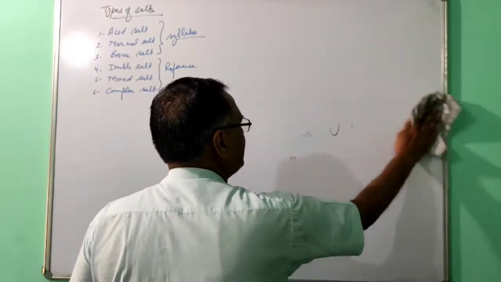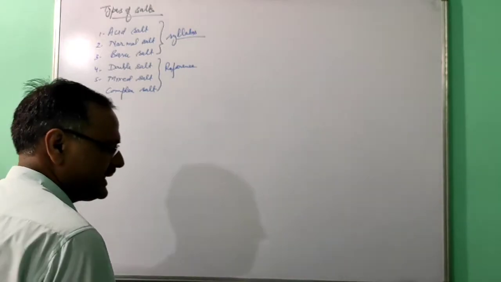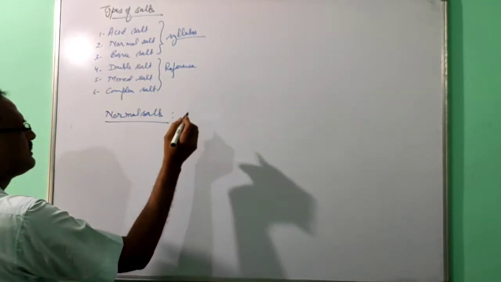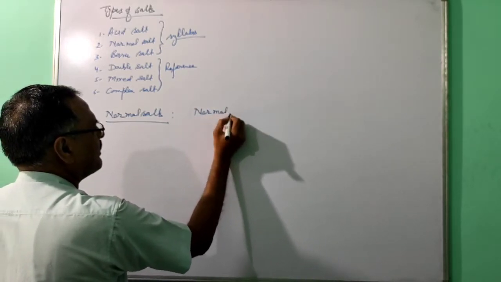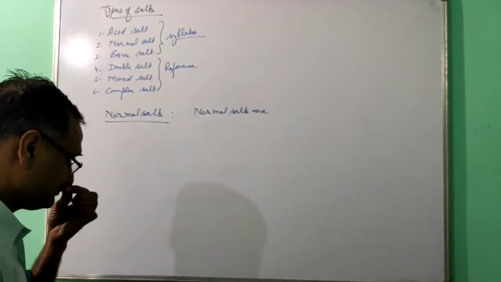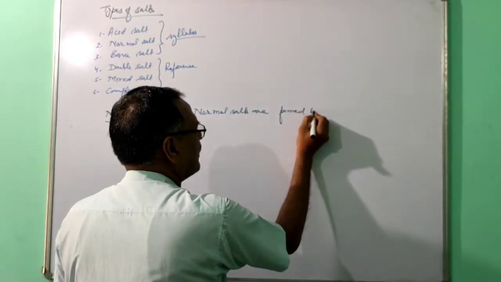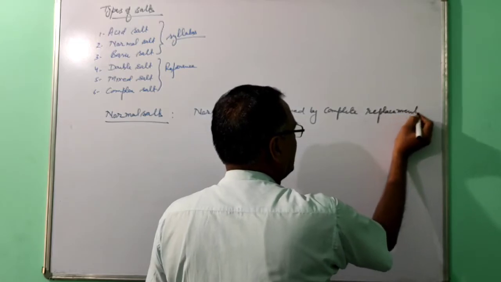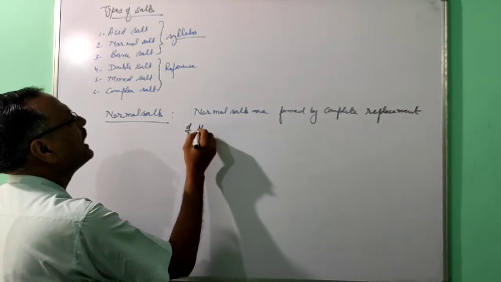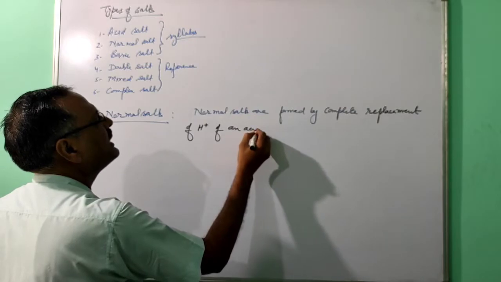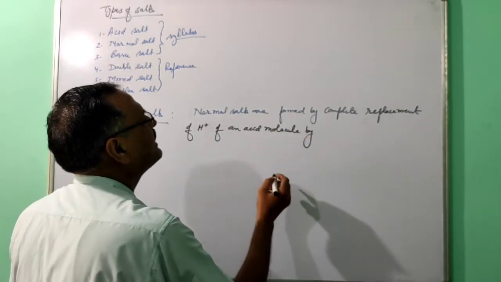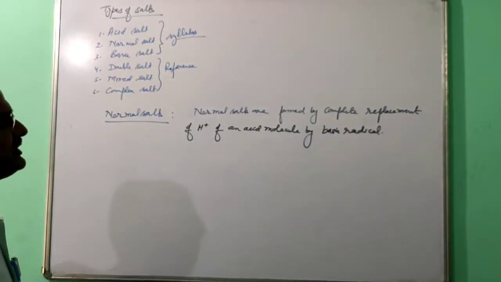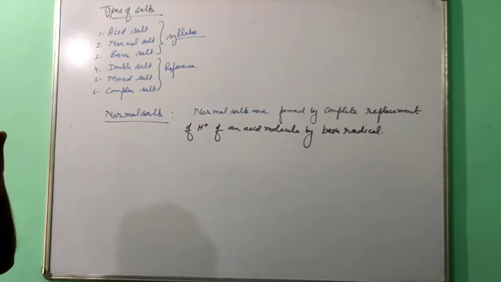Normal salts are formed by complete replacement of replaceable hydrogen ion of an acid molecule by basic radical. Very simple.